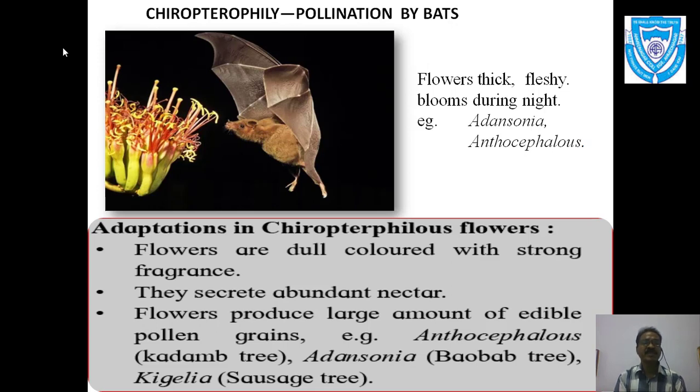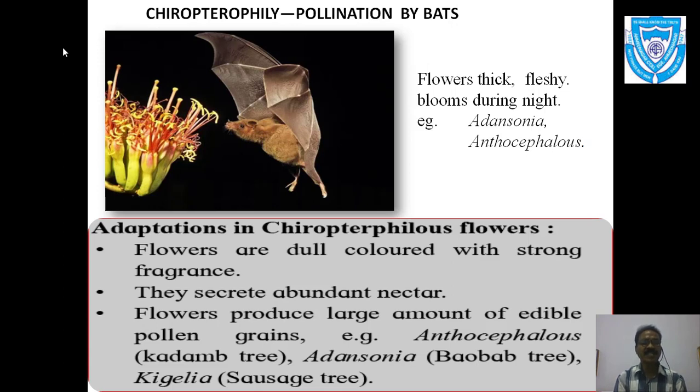The bat has a special adaptation: it is nocturnal, and its sense of smell is well developed, so the fragrance is the matching adaptation, so that many bats can be attracted towards the flowers because of the smell.